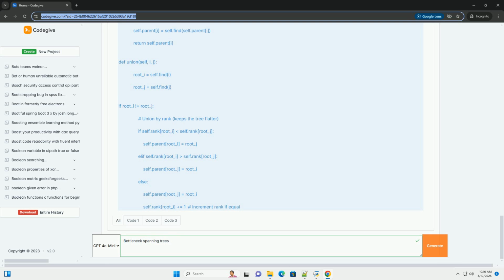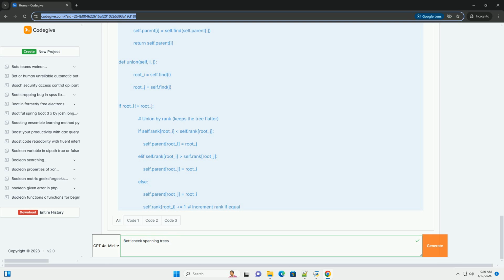How the code works: The code implements Kruskal's algorithm, which is guaranteed to find a minimum spanning tree, MST. Since every MST is also a bottleneck spanning tree, the resulting tree is a BST. The algorithm sorts the edges by weight and iteratively adds edges to the spanning tree as long as adding an edge does not create a cycle. Cycle detection is done using the union-find data structure.